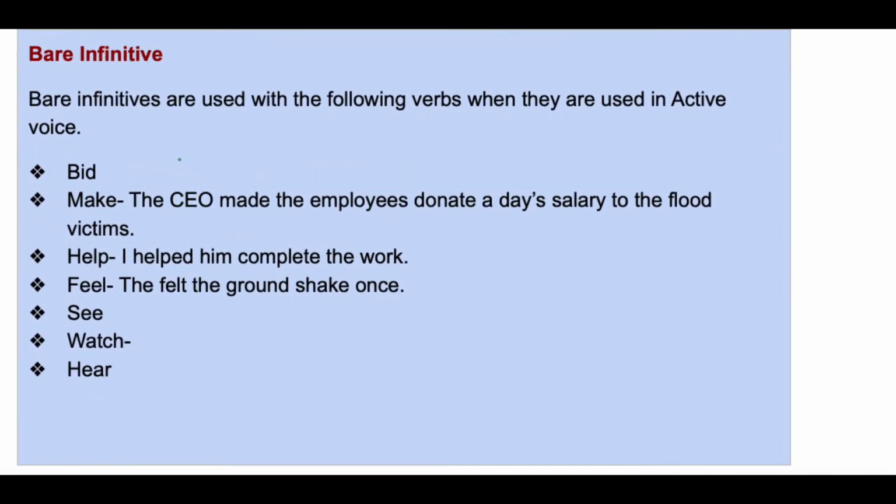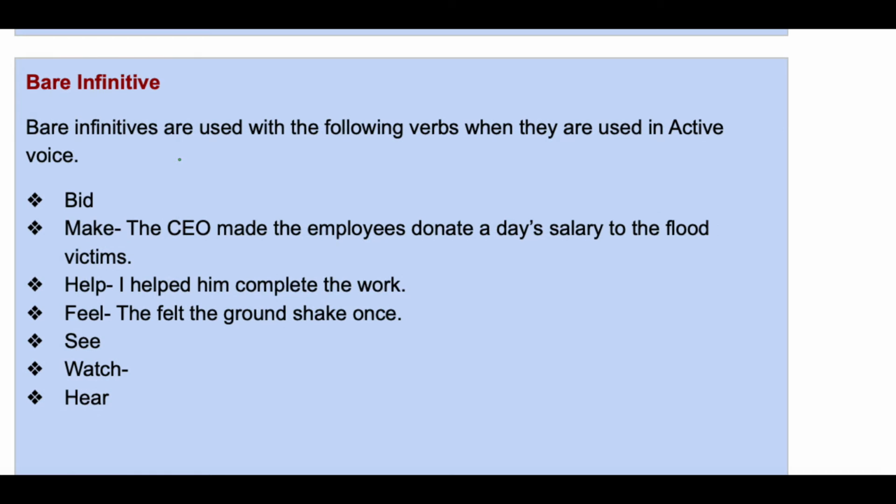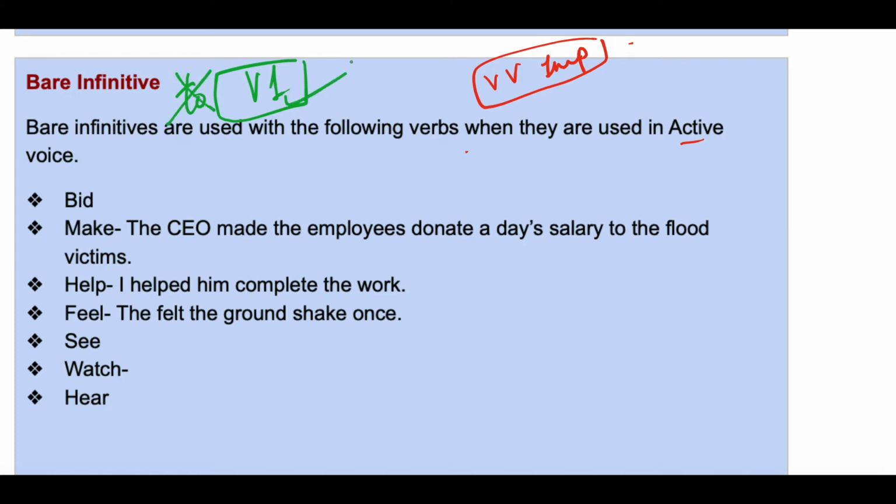Okay. Next, we need to understand bare infinitive and this part is very, very important. This slide says that the following verbs will always take bare infinitive when the sentence is in active voice. What is bare infinitive? Bare infinitive is only V1 when to is not used. To plus V1 is infinitive and if to is omitted, it becomes bare infinitive. Okay. Bid, make, help, feel, see, watch, hear. These are the verbs which will always take bare infinitive, that is V1, when the sentence is in active voice.